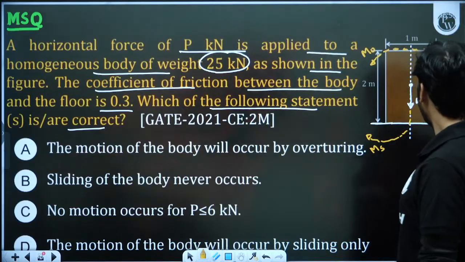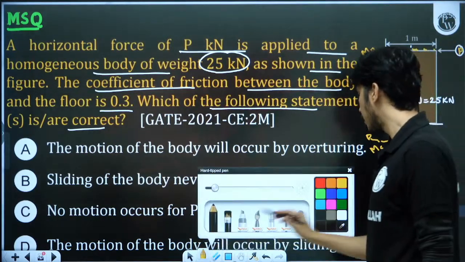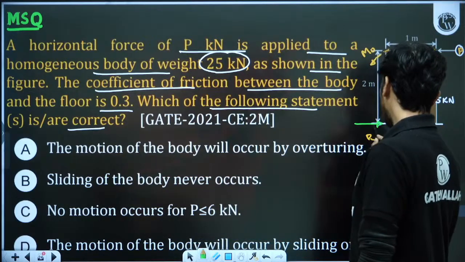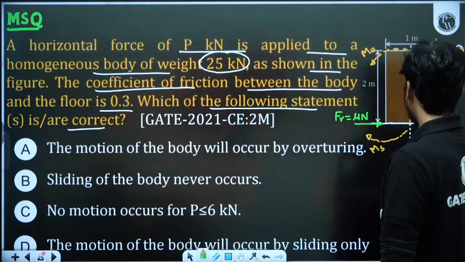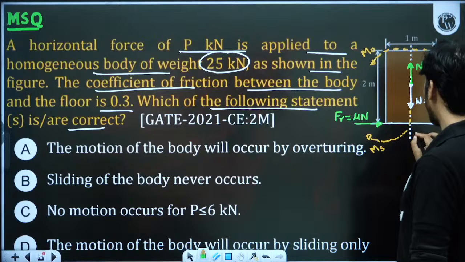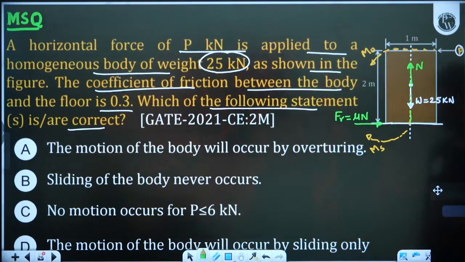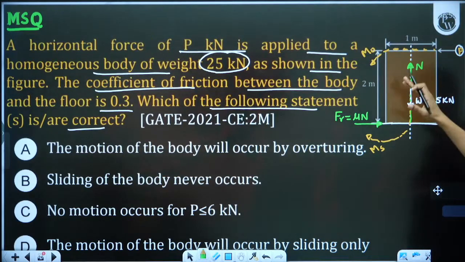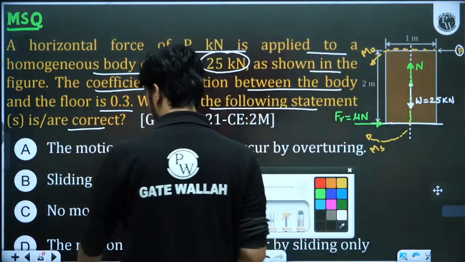One more thing, this P force is also trying to slide this. So the friction will resist the sliding. The maximum friction is how much? The maximum friction Fr is equal to mu into N. And what is N? The normal direction will be equal to W. This will come from this surface. So Fr is mu into W. So if P is more, it will move by sliding. If P is less and friction is more, then it will not move in sliding.